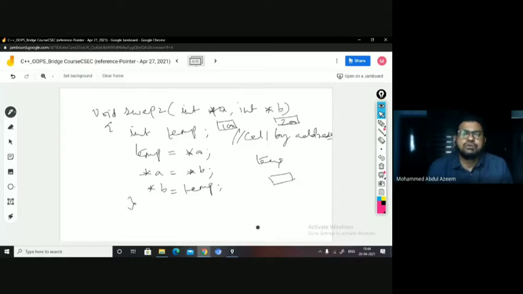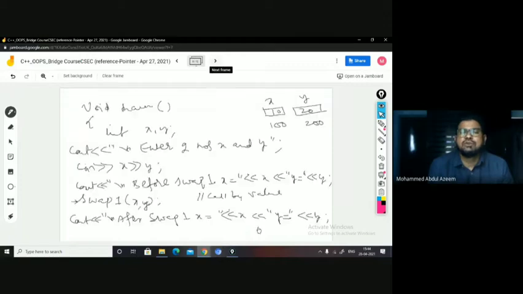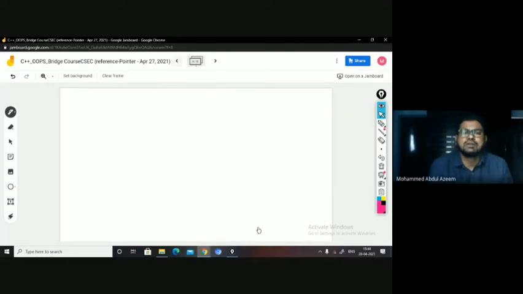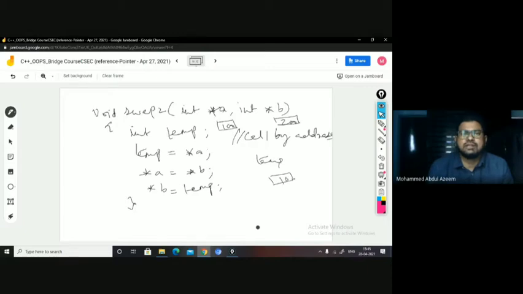Okay. Now you see here temp equal to asterisk A. What happens? Asterisk A means A pointed value. A is pointing to 100 location. So in 100 location, what do you have? You have 10 value. Yes or no? In 100 location, you have 10 value. So this value will be taken here. This value is taken here.